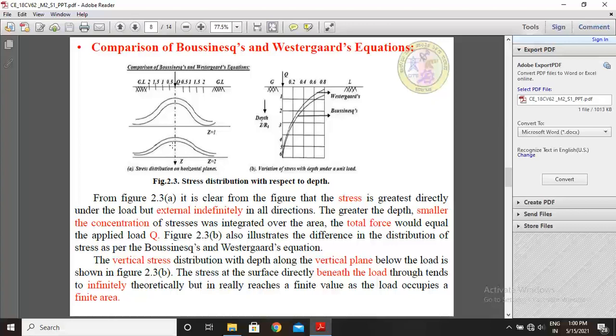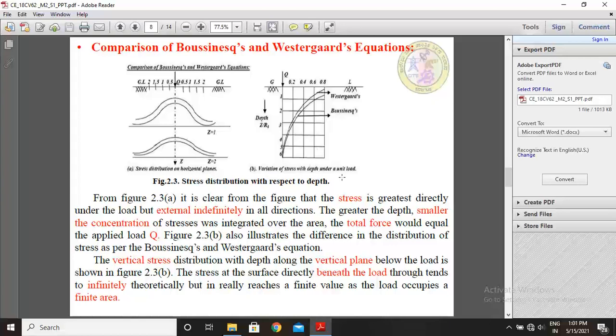See, slightly it flattens, meaning stresses are distributed faster, meaning lesser. The more the depth, the more the stresses decrease. So this diagram is nothing but the stress distribution on horizontal planes.